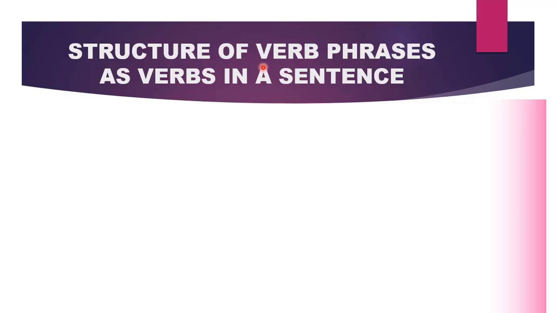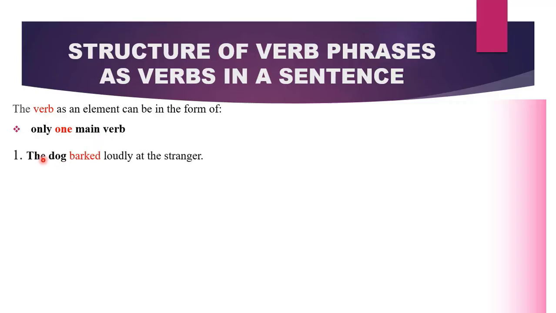Let us move on to the structure of verb phrases as verbs in a sentence. In a sentence, is the verb always one word, or can we have two words that function as verbs in a sentence? First, the verb can be only one main verb, which means it can be only one word. For example, the dog barked loudly at a stranger. What is the verb? It is barked. Therefore, we have only one word, barked, as our verb. And whenever you have just one verb in a sentence, we call that verb a main or a lexical verb.